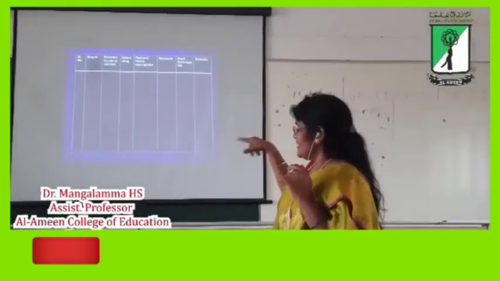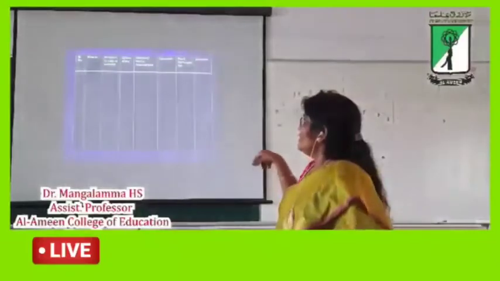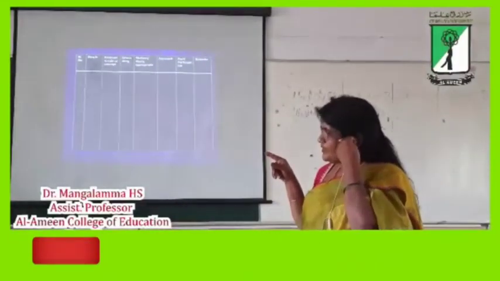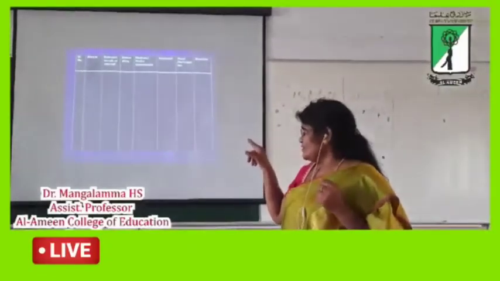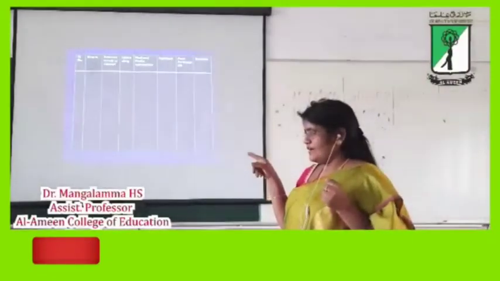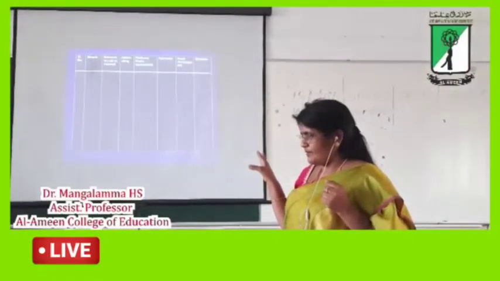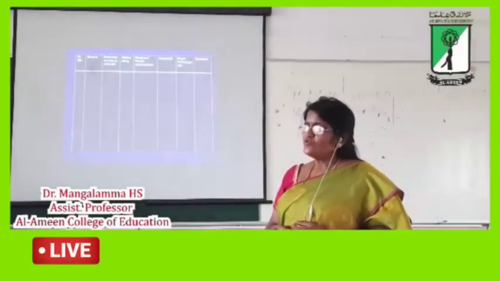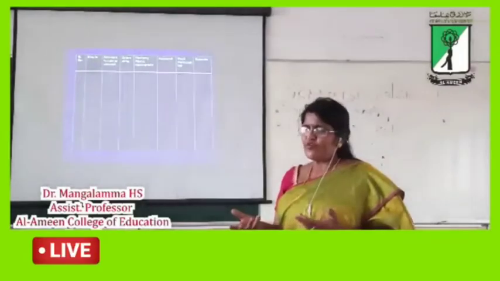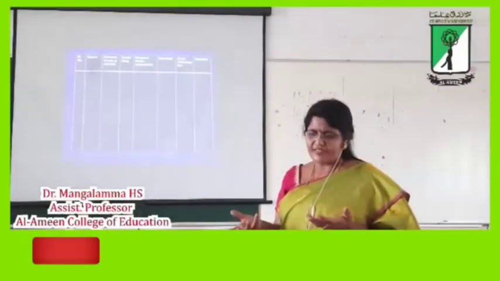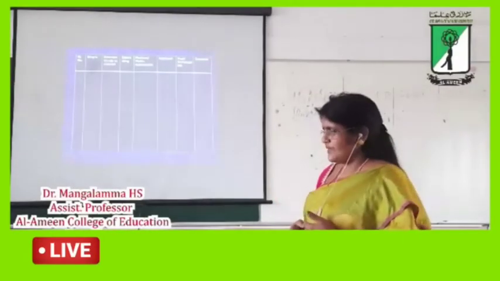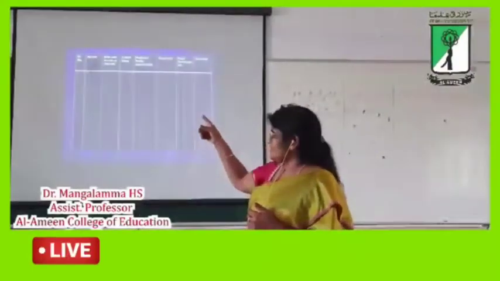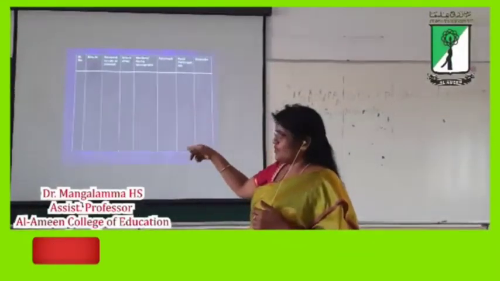Got it? So here, in the columns, the serial number is there. In the serial number, you have to put the number of the examples: 1, 2, 3, 4. Four examples or five examples, six examples can be taken. But we are going to present within 6 minutes, so within 6 minutes we can go for four examples. Four examples are the maximum only, because within 6 minutes we have to clarify everything. So that is why you have to mention 1, 2, 3, 4 here.